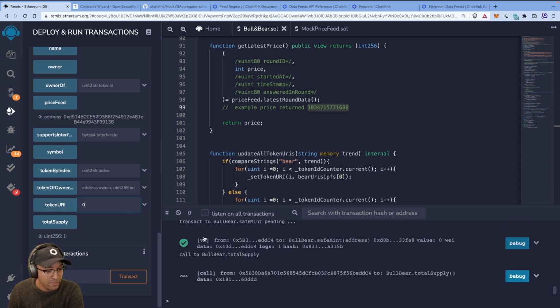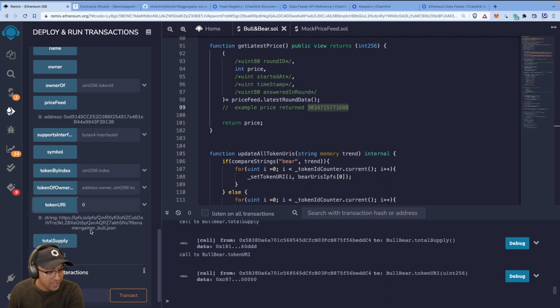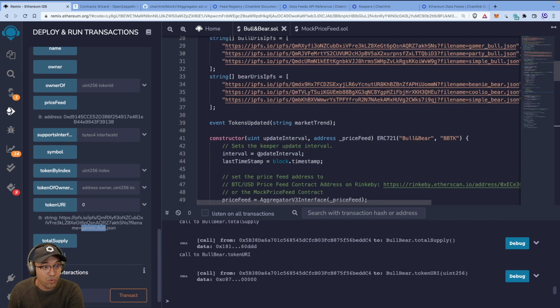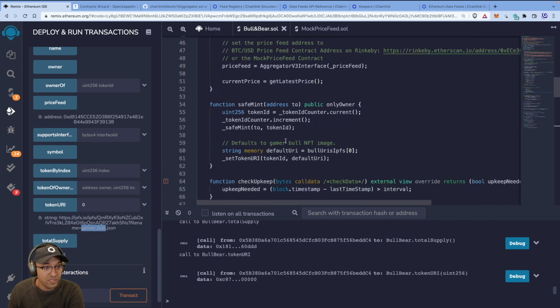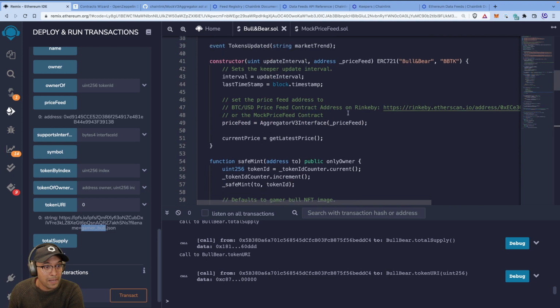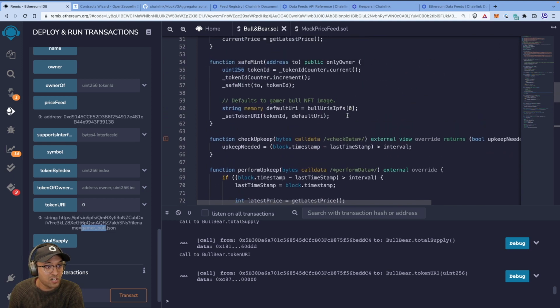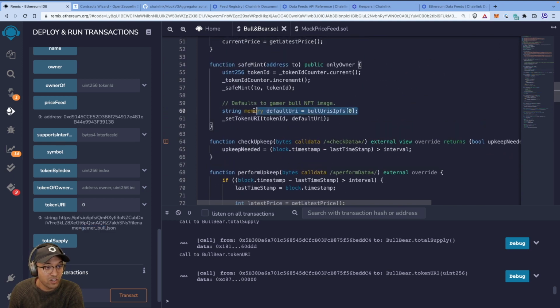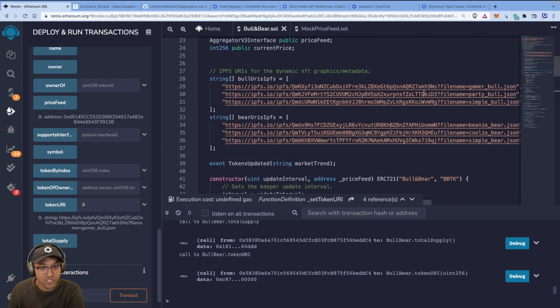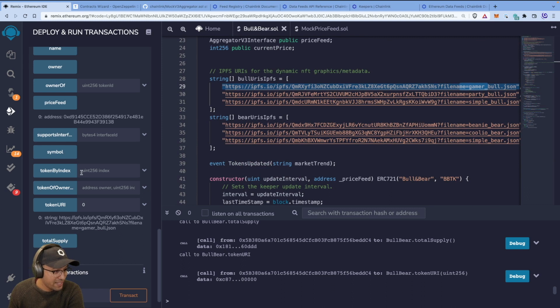And because we minted token number 0, token 0 should return our gamer bull, our default one. Remember, we set the default bull immediately on minting, on safe mint. Here you go. The default bull is the 0th index, which is gamer bull, right? So that's working exactly as we thought.